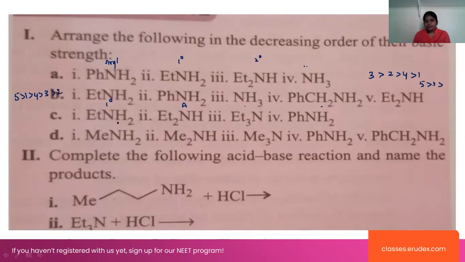What about in this case, this is primary, and this is secondary, this is tertiary, and this is aryl amine. So we can say that in this case, secondary amines will be more stable than the others. We will write the order here as 2, 1, 3, and 4.